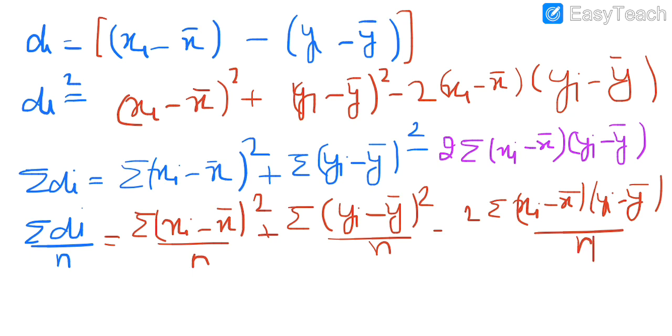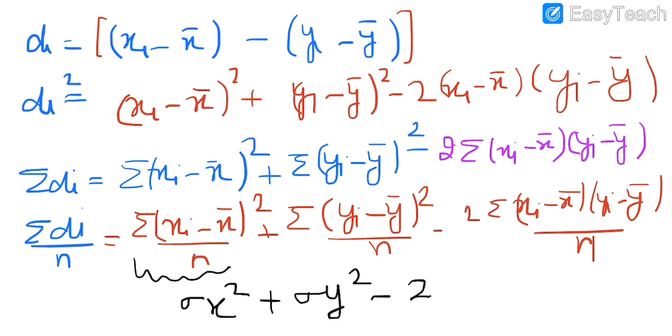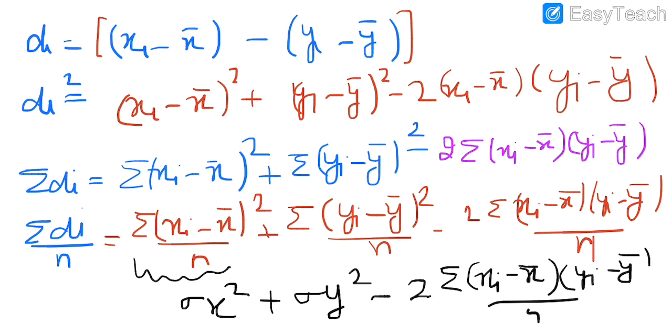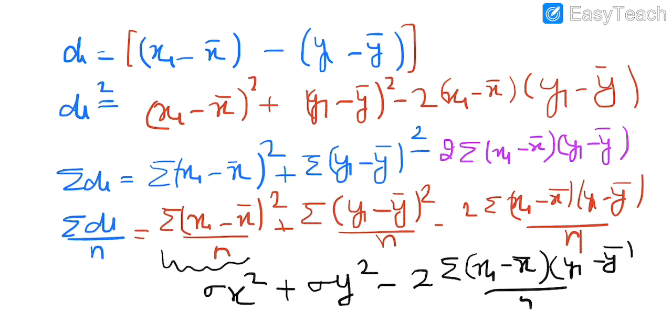Now you must understand this formula is actually variance. This is sigma x square, and this represents sigma y square. This is again a formula which you must remember. So this is summation di square upon n.